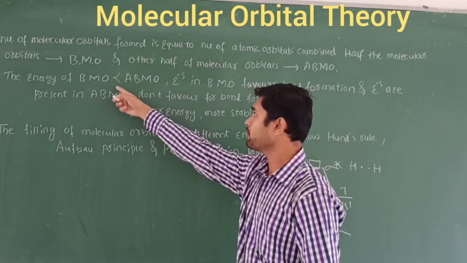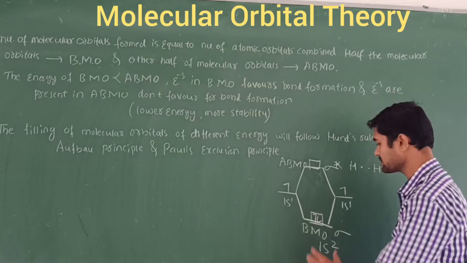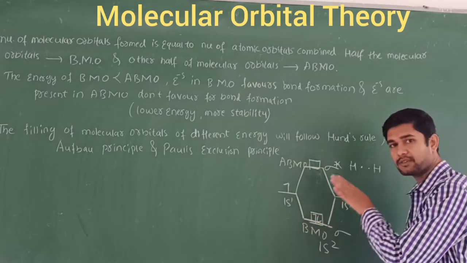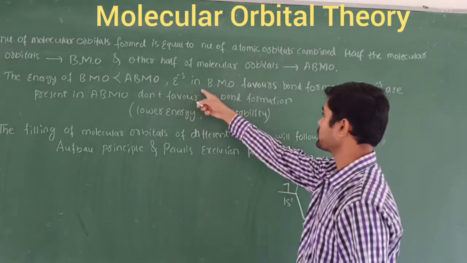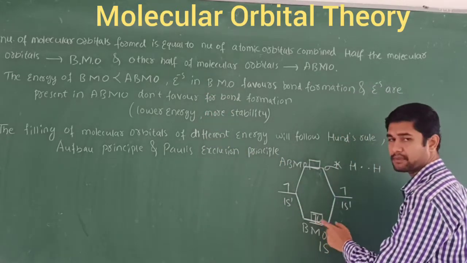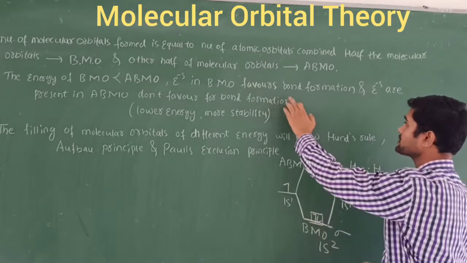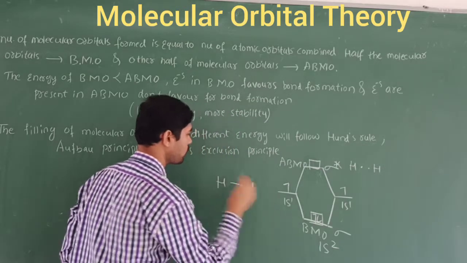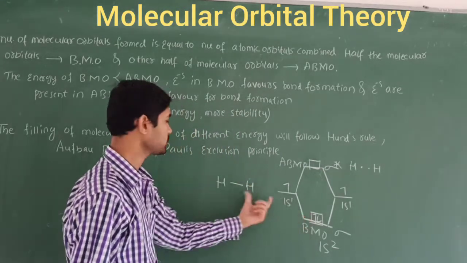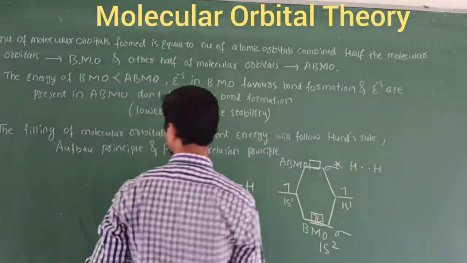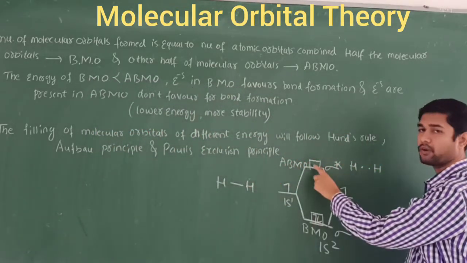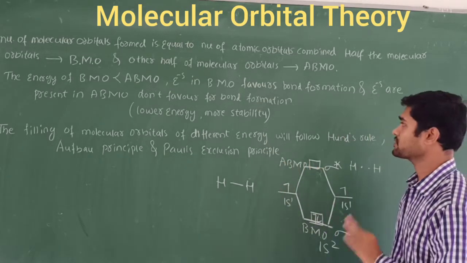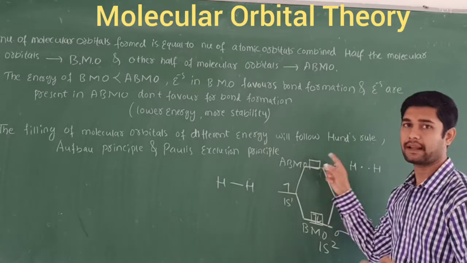The energy of the BMO is always less than that of the ABMO. The bond formation takes place in the BMO, and its energy is always lower than this one. The electrons present in the BMO favor the bond formation. That's why they form the bond. These electrons are utilized for the bond formation, and the electrons present in the ABMO do not favor the bond formation. That's why we do not fill any electrons here.